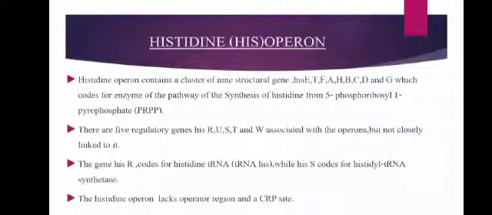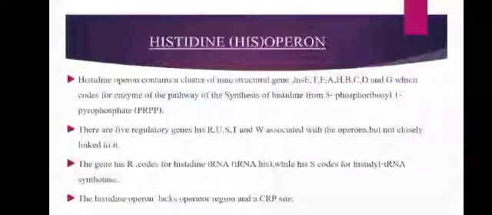What is the histidine operon? Like other operons, the histidine operon has structural genes and regulatory genes. It has 9 structural genes, that is his E, T, F, A, H, B, C, D and G, which code for enzymes that are involved in the biosynthesis of histidine with the help of 5-phosphoribosyl 1-pyrophosphate. And it also has regulatory genes.